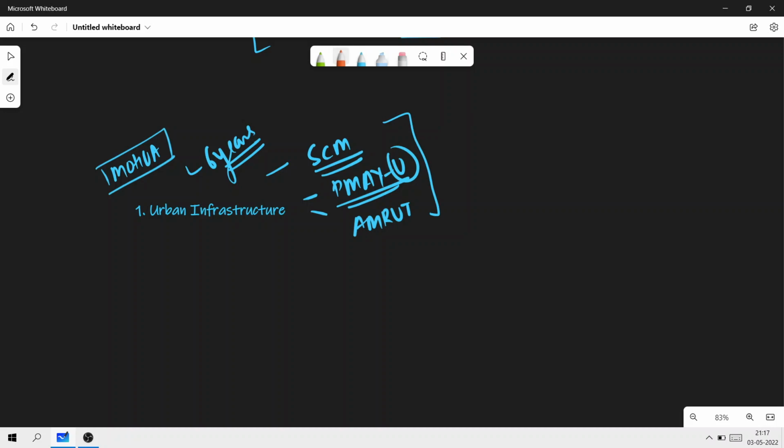So, you need to understand these three important initiatives by the government, very important from the exam's point of view. Let's first quickly discuss the Pradhan Mantri Awas Yojana Urban. Please don't forget the urban here, since we're talking about urban infrastructure. Basically it addresses the urban housing shortage among the economically weaker section, and also the MIG group. What is the MIG group? It is the middle income group.